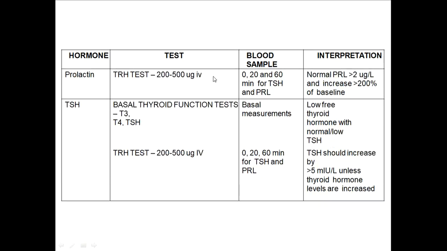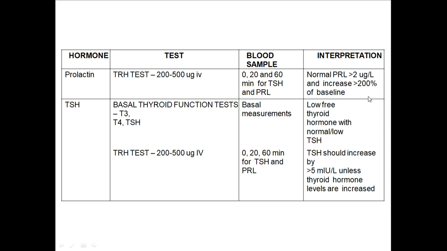These two are important. For prolactin, the TRH test is the provocative test for prolactin deficiency, where you will give 200 to 500 microgram IV, and then you will measure prolactin levels. Prolactin levels normally should be greater than 2 microgram per liter after giving TRH, or there should be a 200% increase compared to the baseline value. If your baseline value is around 1, it should be more than 2. If your baseline value is around 0.5, it should be more than 1.